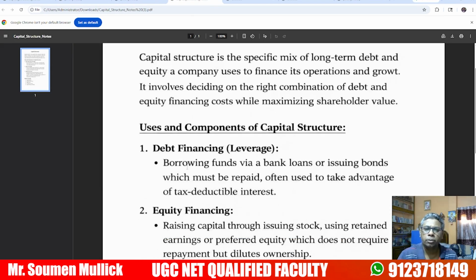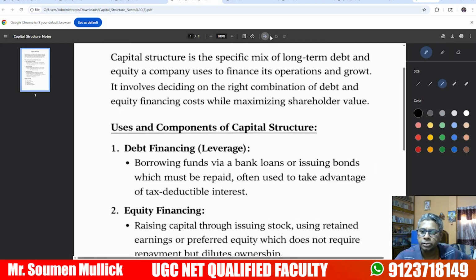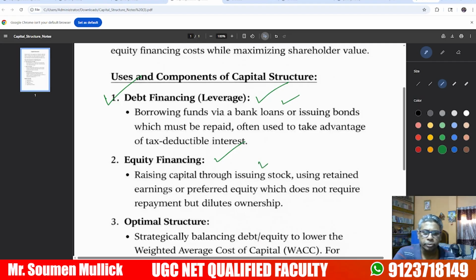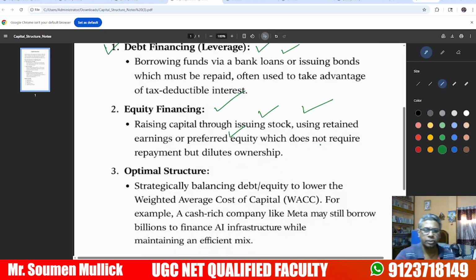Now, what are the important components of capital structure? Debt financing, which is called leverage: borrowing funds via bank loans and issuing bonds. Equity financing: raising funds through issuing stock, using retained earnings, and preferred equity, which does not require repayment but dilutes ownership. Optimal structure means strategically balancing debt and equity.